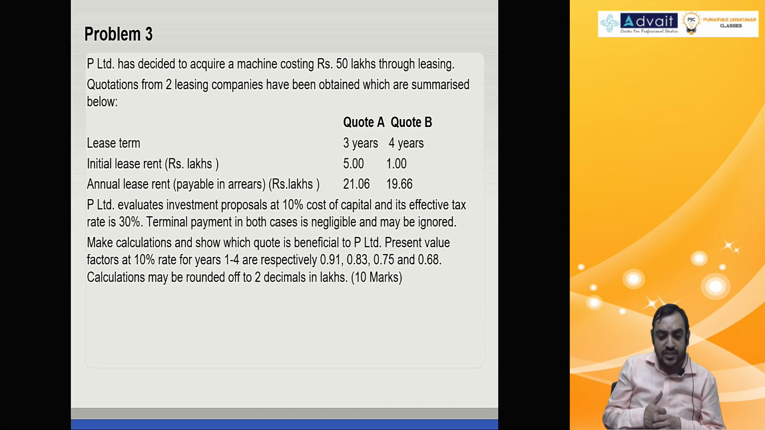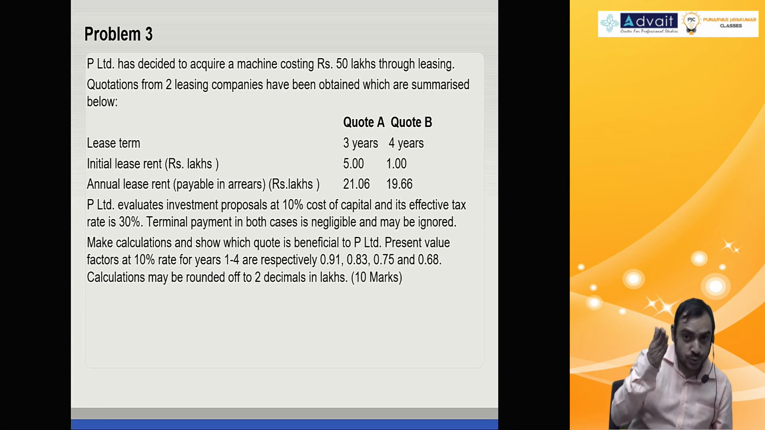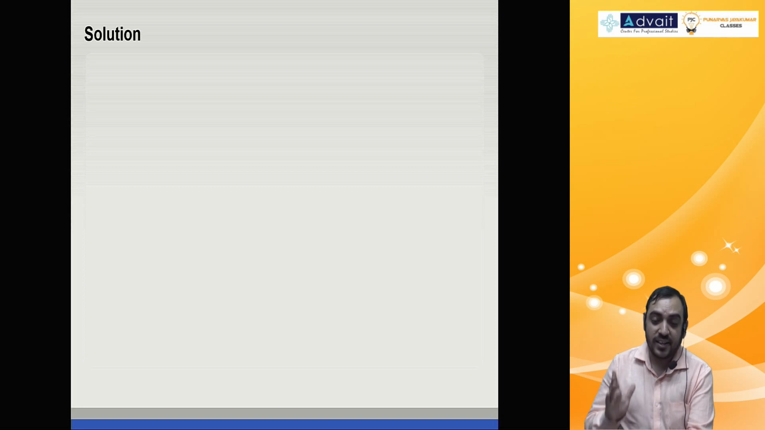P Limited evaluates investment proposals at 10% cost of capital, effective tax rate 30%. Terminal payment in both cases is negligible, should be ignored. Make calculation, which quote is beneficial. Present value factors at 10% for 4 years are given. Calculations should be rounded off to 2 decimals. So take a look at the solution.